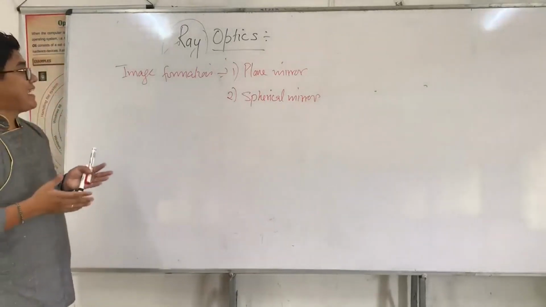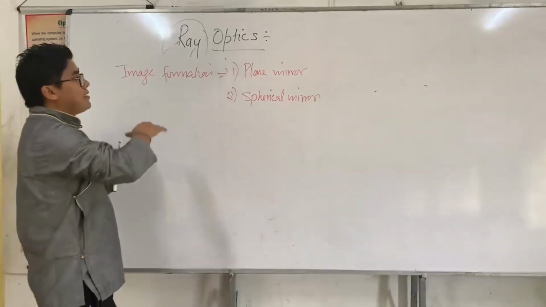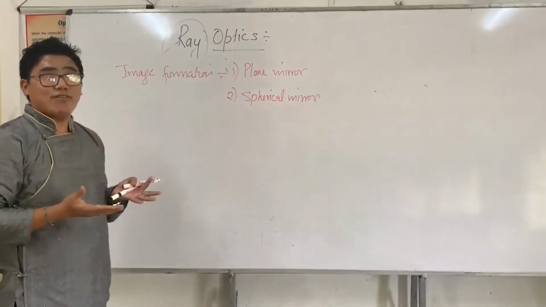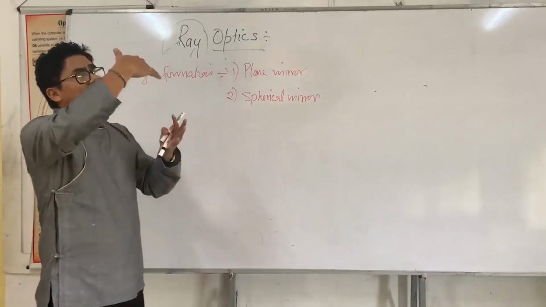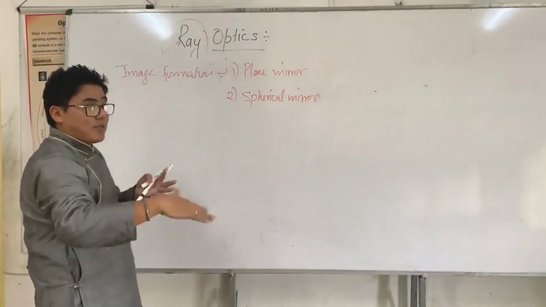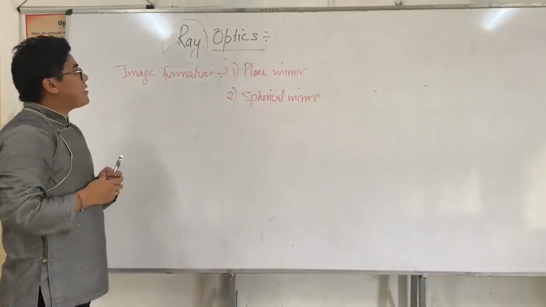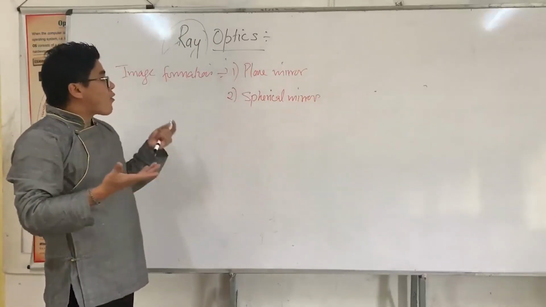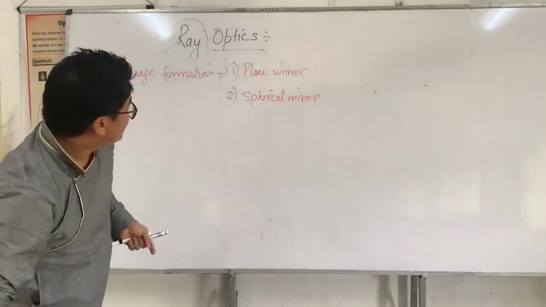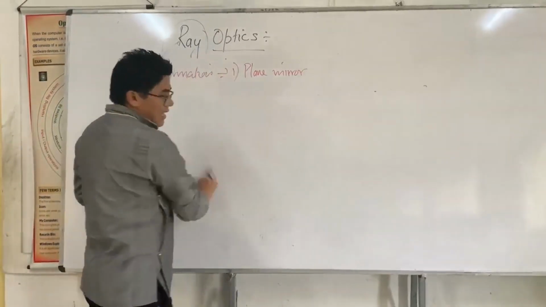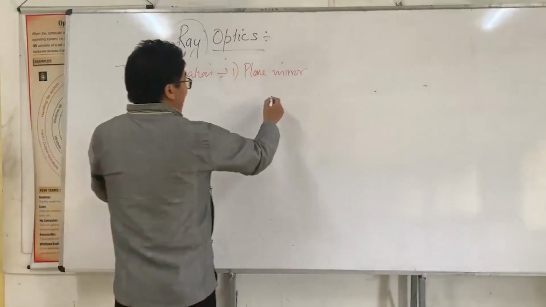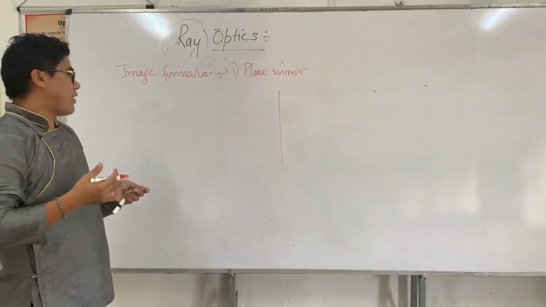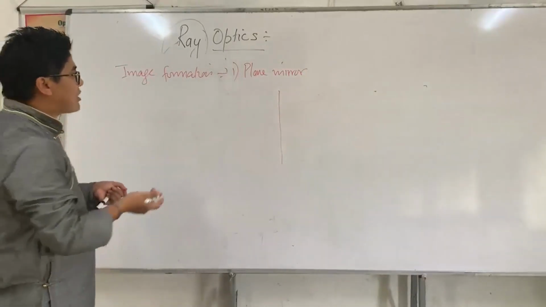Based on shape, a plane mirror means the reflecting surface is plane, and a spherical mirror means the reflecting surface is curved. The curve could be either curved in this way or curved in that way. So we have two types of mirror, plane mirrors and spherical mirrors. The spherical mirror has again two types, concave mirrors and convex mirrors. That I will discuss later. So first I will discuss the plane mirror. Actually this is not there in our chapter, this is very basic, but for the sake of revision, I am going to do this.